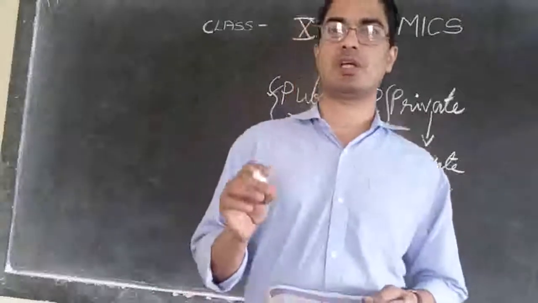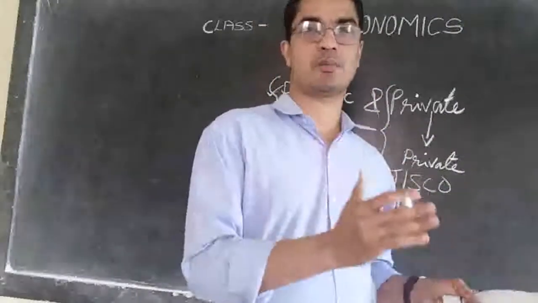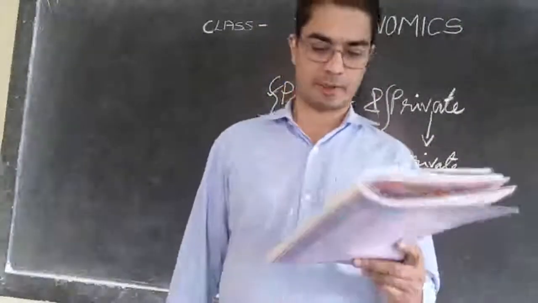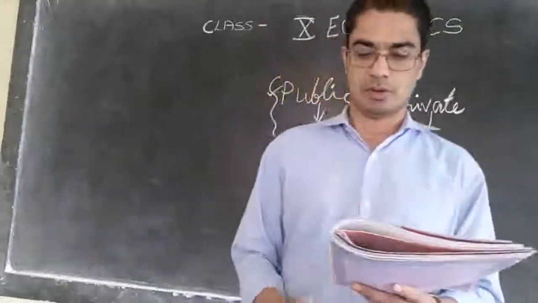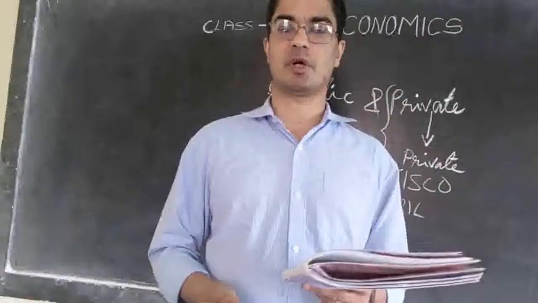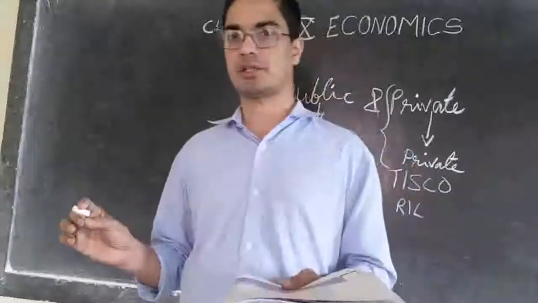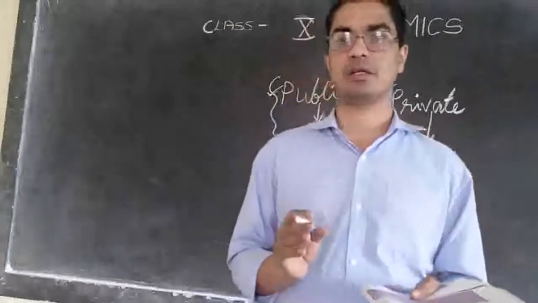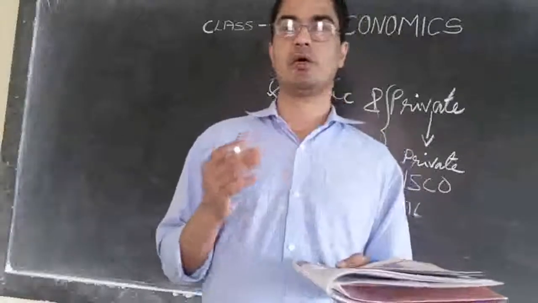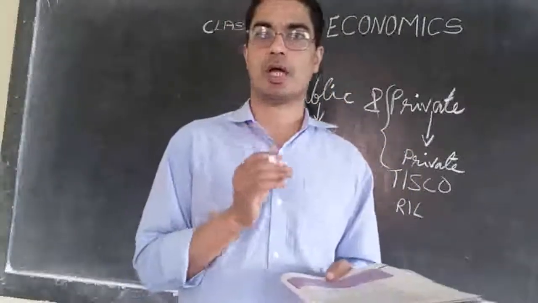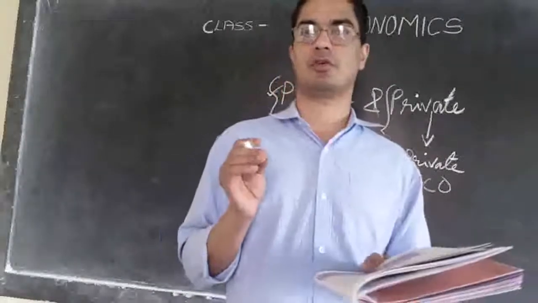This is because people who are working in the tertiary sector have high income, high salary, while people who are working in the primary sector have low salary. Then we can say that depending on the employment opportunity, we can divide all the works into two: organized sector and unorganized sector. People who are working in small factories, people who are working as daily laborers, are all working in the unorganized sector, and they don't have much benefit. They are living from hand to mouth. There is no savings for them, just barely sufficient to survive.